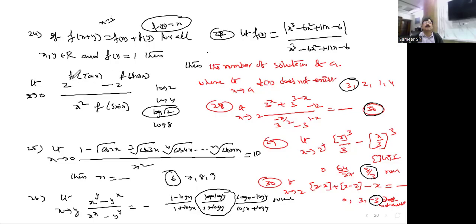If you got like this, immediately you can go for this. This is nothing but f of tan x means only tan x. f of sin x means only sin x. Here, x square sin x. I hope that you will get in this form: (2 to the power of tan x minus 2 to the power of sin x) divided by x square sin x, of course limit x tends to 0 is there. Afterwards, use this formula: (a to the power of x minus 1) by x is equal to log a. And you will get the result here.